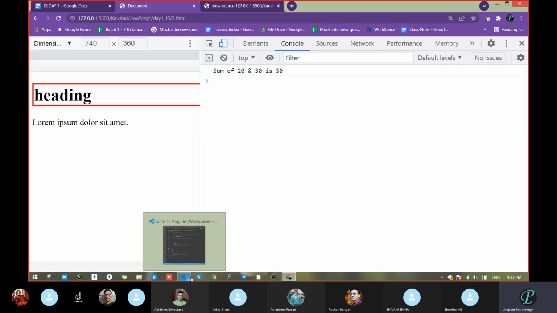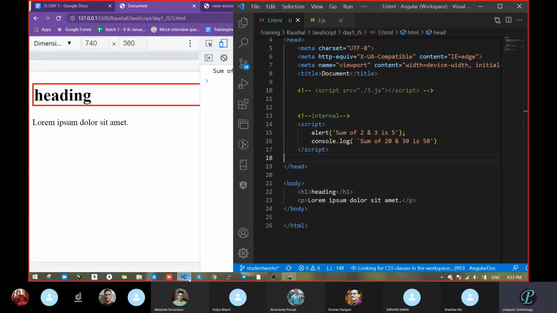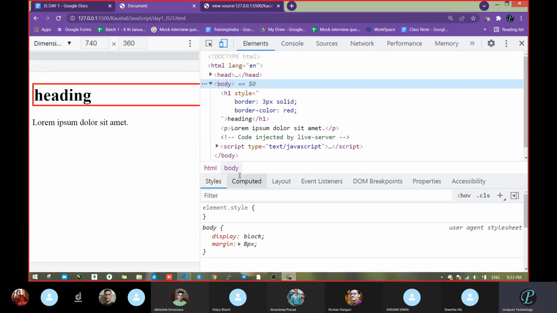But see the border property. We had written it in the DOM, that's why it came there. To remove it, just refresh.